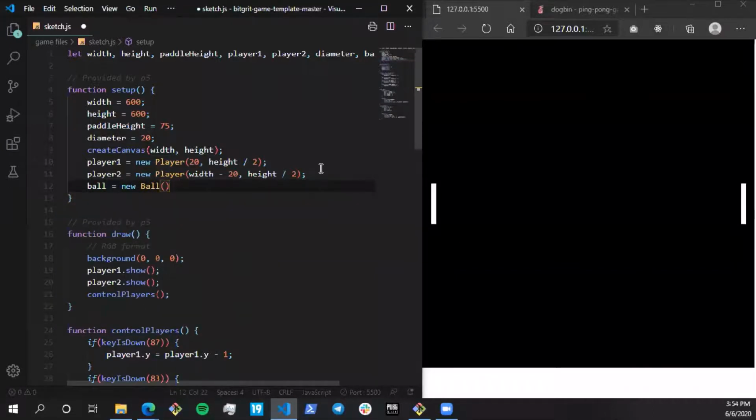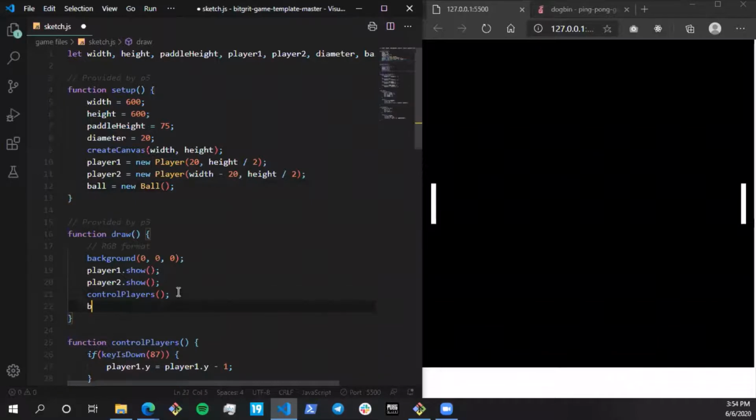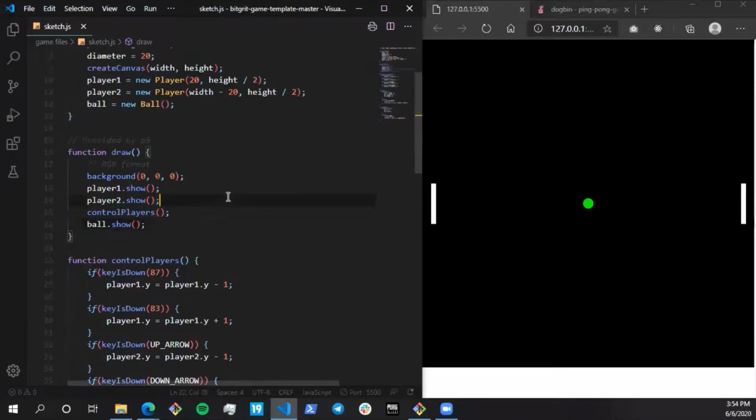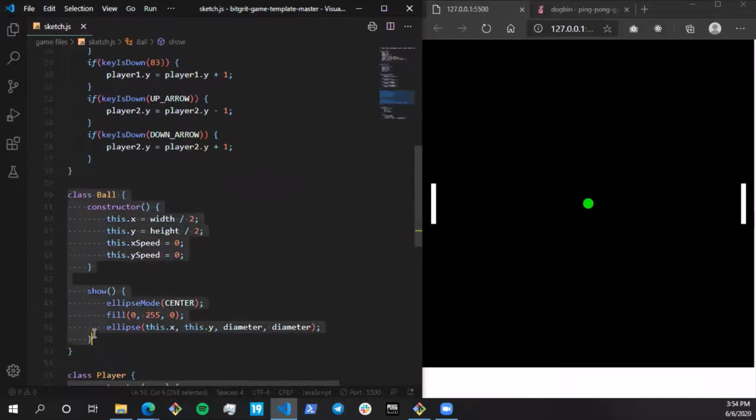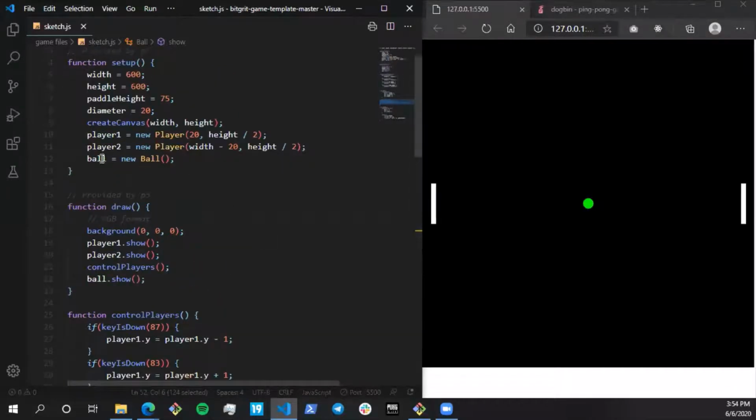And since the constructor doesn't take any parameters, I don't have to provide it with one. After this, I'm going to call the show function of the ball. So you can see there's a ball created over here. Very simple. We created a class, we gave its features, we created its show function, created the object and called the function.